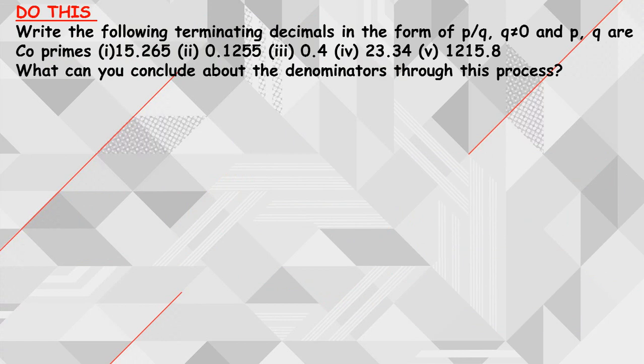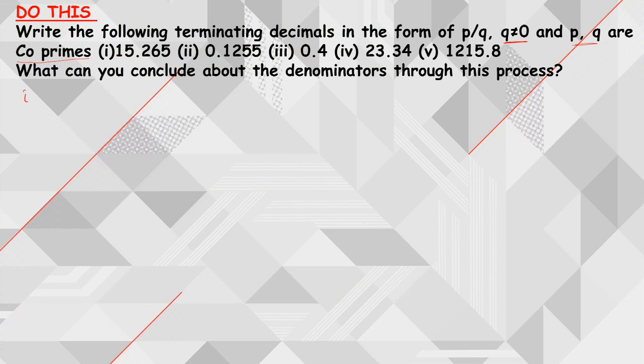Now do this. Write the following terminating decimals in the form of p by q. First of all, you need to write these numbers in the form of p by q, and after that you should see that q is not equal to 0 and p and q are co-primes. So you need to represent p and q as co-primes. And finally, what can you conclude about the denominators through this process? What can you say about these denominators?